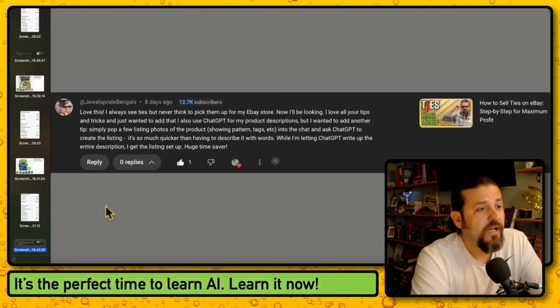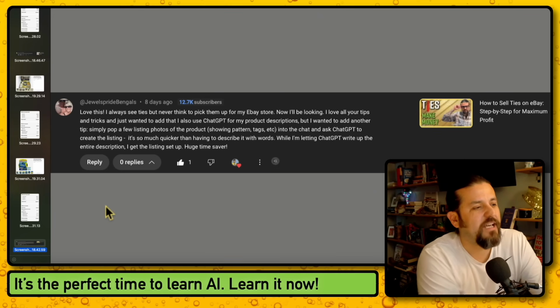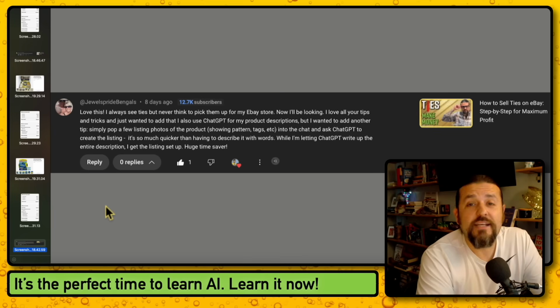That is awesome. But I wanted to add another tip. Simply pop a few listing photos of the product showing pattern, tags, etc. into the chat and ask GPT to create the listing. It's so much quicker than having to describe it with words. While I'm letting ChatGPT write up the entire description, I get the listing set up. Huge time saver. That is correct.